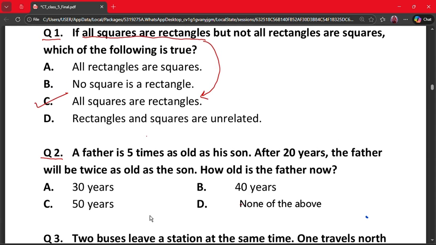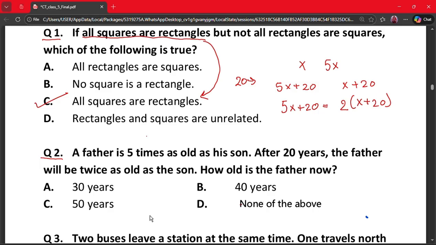So let's solve this. Let the son's age be x and the father's age be 5x. After 20 years, the father's age will be 5x plus 20 and the son's age will be x plus 20, and it is given in the question that the father will be twice as old as the son. So 5x plus 20 will be equal to twice the son's age, so 2 times (x plus 20).